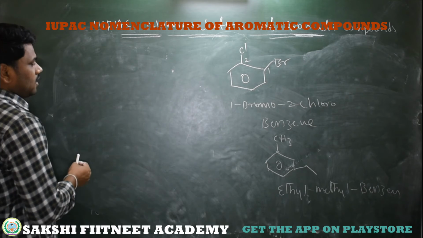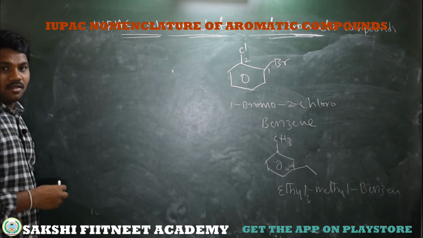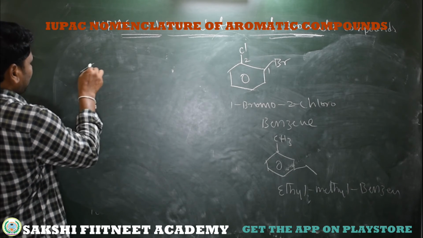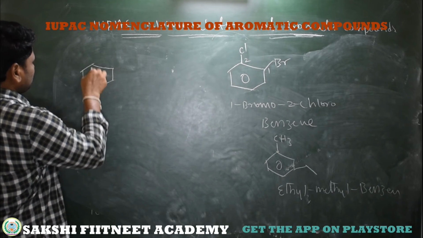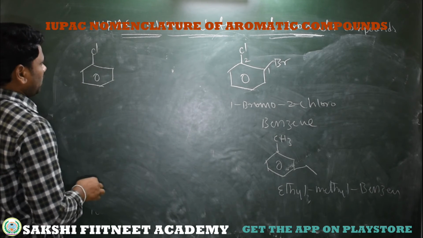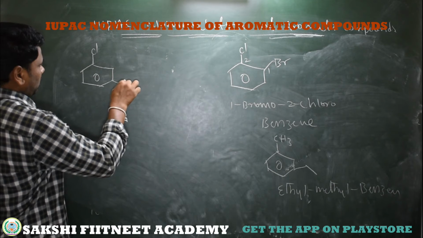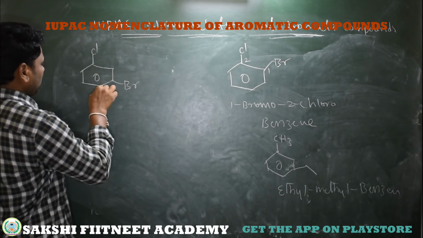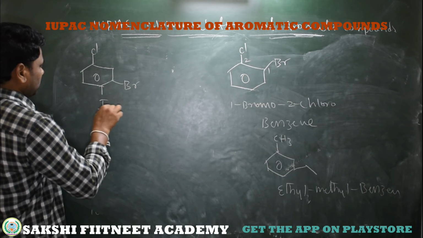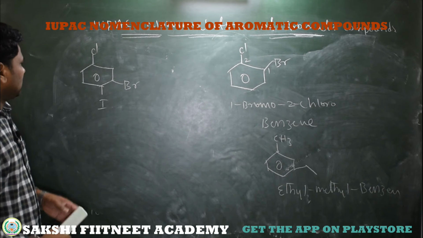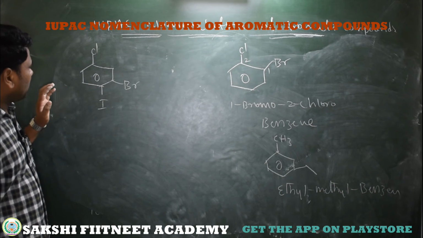Now here I am taking tri-substituted benzene. Here we have chlorine. Here we have bromine. Here we have iodine. This is a 3-substituted benzene.